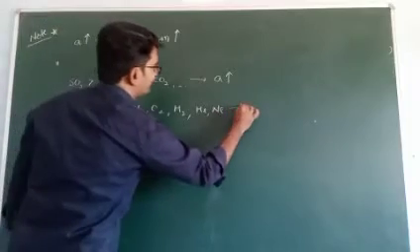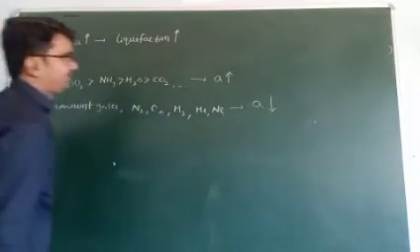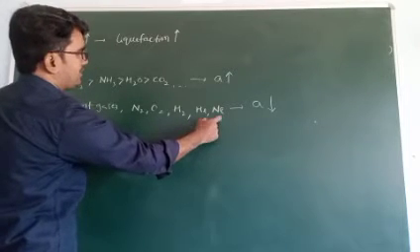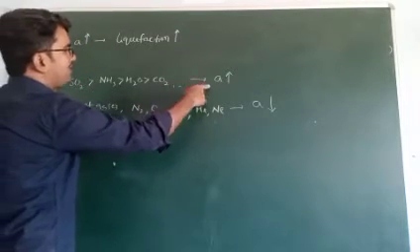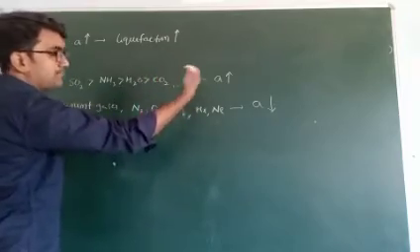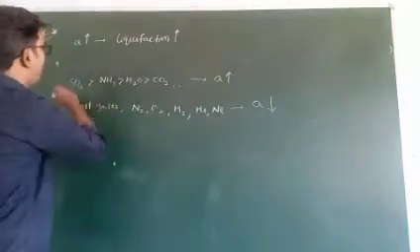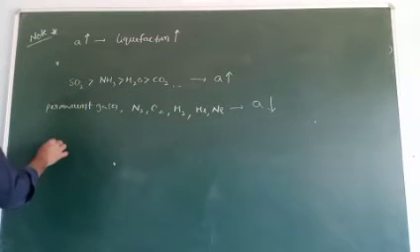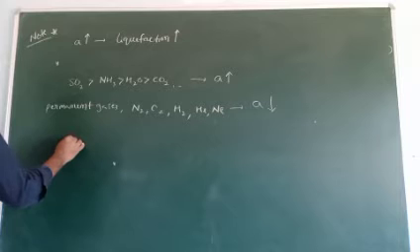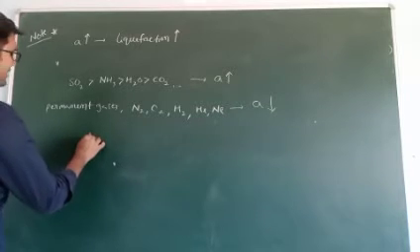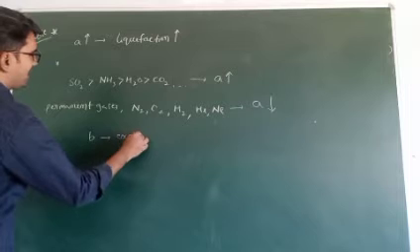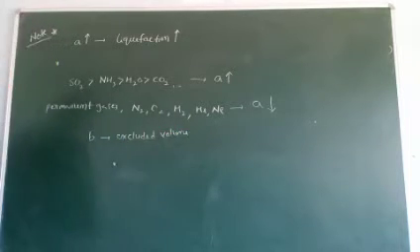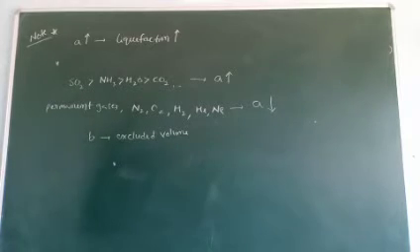Due to the low value of A, there are no strong attractions between the gaseous molecules. But if the A value increases, the interaction between the gaseous particles also increases, so these gases can easily be converted into liquids. Next, B. What is B? That is the excluded volume. Remember this one, right? We completed this concept also.